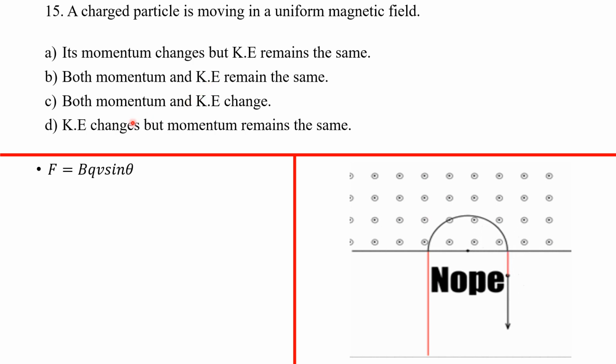So A is the right answer. But let's see why the others are wrong. Both momentum and kinetic energy remain the same. Not true. Why is momentum not the same? Because velocity is changing, all right?